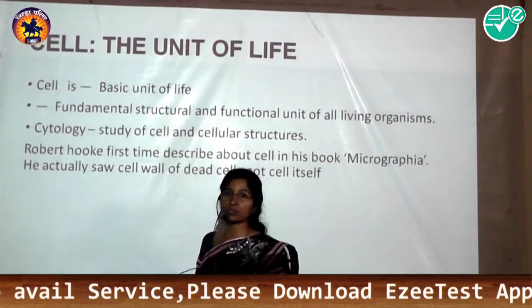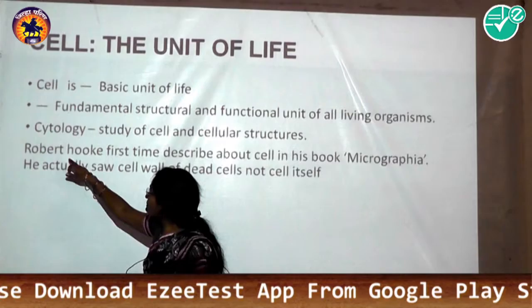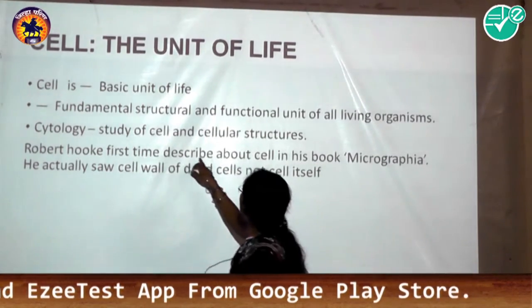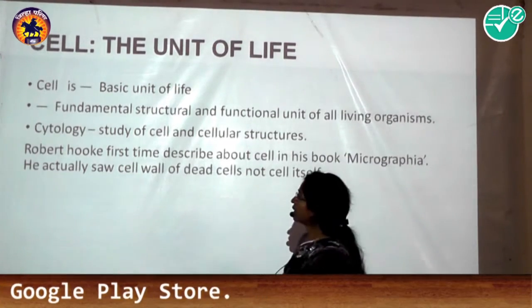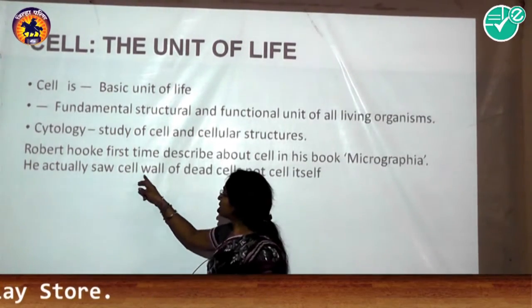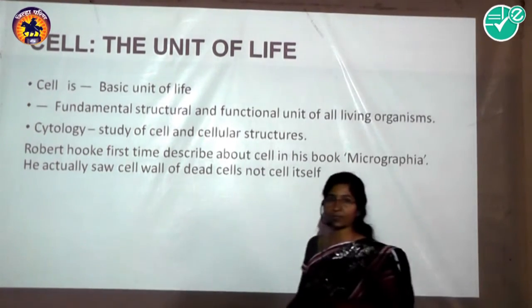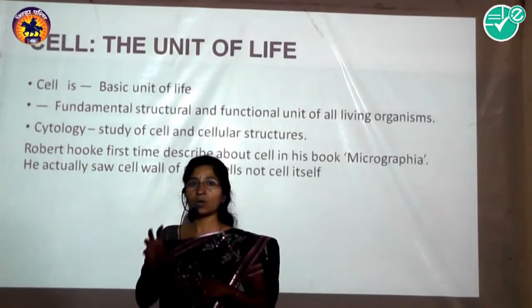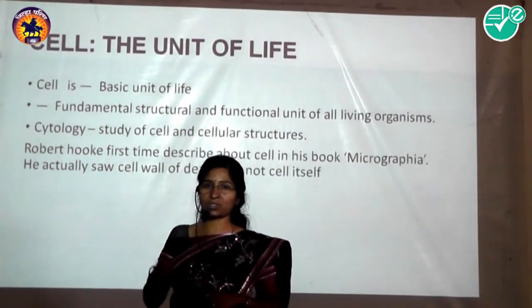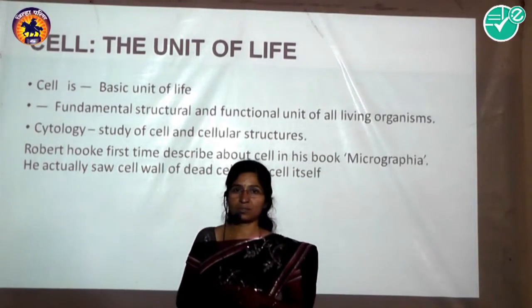Who first observed the cell? In cork, the cell was first observed by Robert Hooke in his book Micrographia. He actually saw the cell walls of dead cells, not the cell itself. Only the cell wall he observed, in the cork, as honeycomb-like, compartment-like structures.